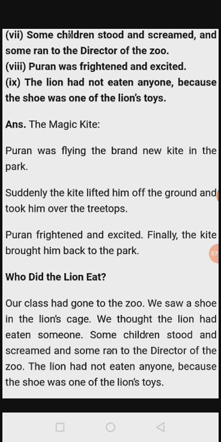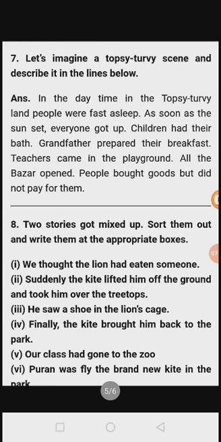Finally, the kite brought him back to the park. Yes, fourth one. In this way, first story we have finished. See, sixth statement is first.